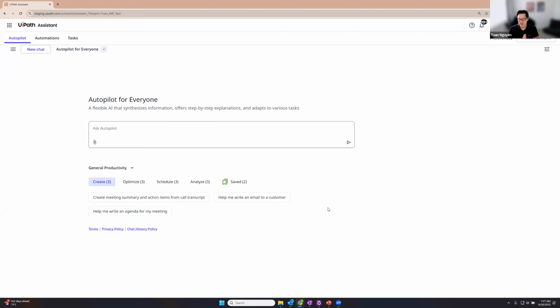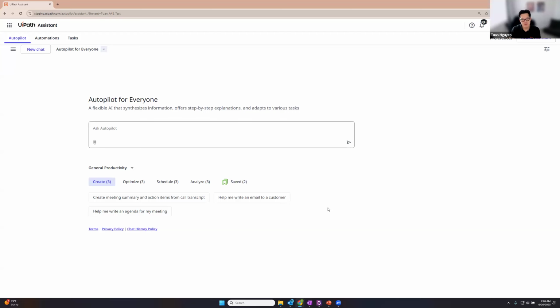Some caveats about Autopilot for Everyone Web. Cross-platform automations only. So the reason why is because we actually use serverless robots to run automations on Autopilot for Everyone Web, meaning that they don't run on your local machine. So they need to be cross-platform. That means most likely they're going to be API-based only. There's no Clipboard AI access on Autopilot for Everyone Web.